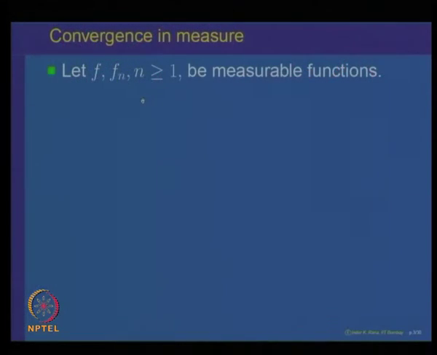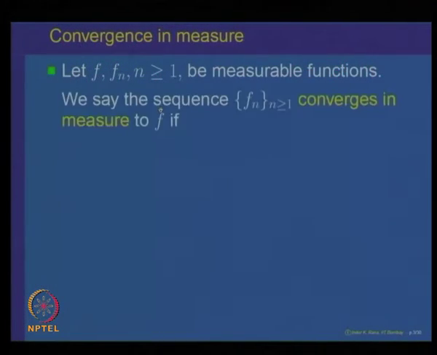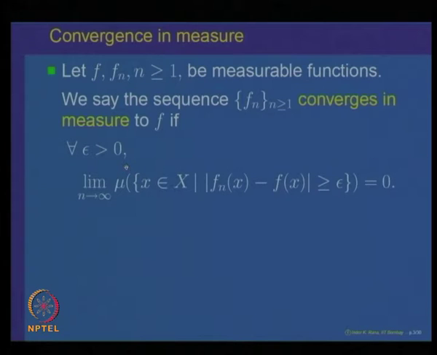So, let us just recall what we have been doing. f and f n are measurable functions on a measure space. Then we said that f n converges to f in measure if for every epsilon bigger than 0, the measure of the set of all x where |f n x minus f x| is bigger than or equal to epsilon goes to 0 as n goes to infinity. So, in some sense the measure of the set where f n is away from f by a distance epsilon goes to 0 for every epsilon bigger than 0.